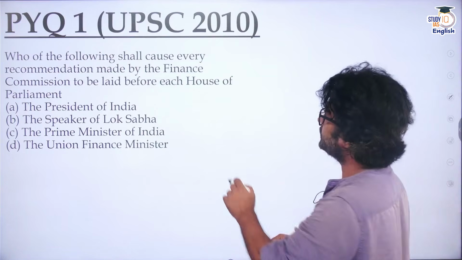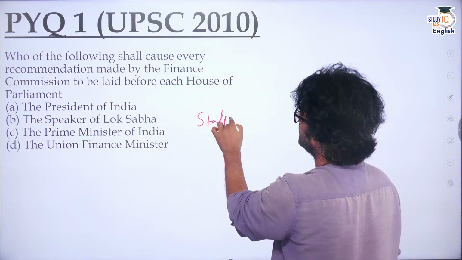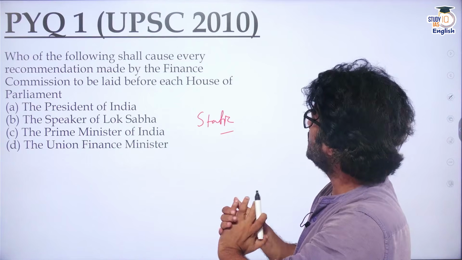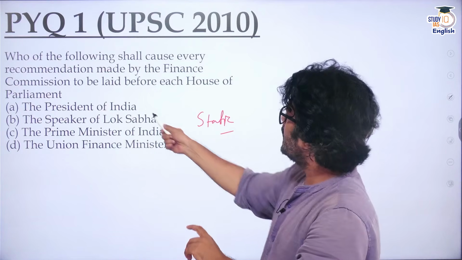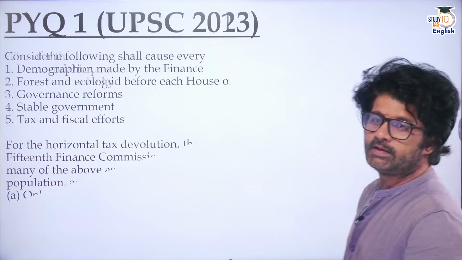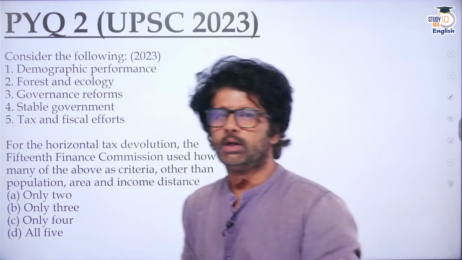Again, this is a static question where polity and economy are merging. Which of the following shall cause every recommendation made by the Finance Commission to be laid before each House of Parliament? The answer is President of India. He does that. Again, a basic point which you may have read in even Lakshmikant as well.